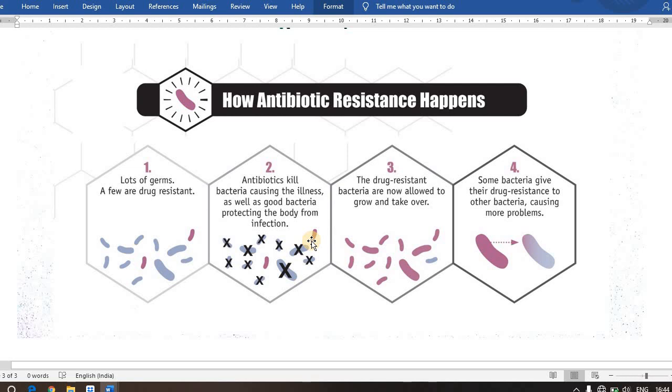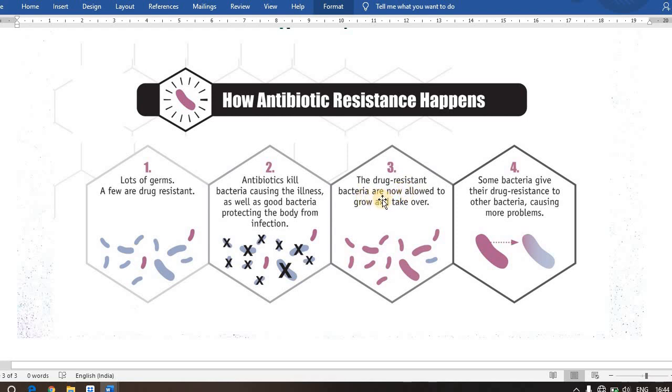There are so many reasons for becoming resistant. One is overuse of antibiotics, another one is not taking the proper dosage with proper intervals of time. This is one of the reasons. So take the medicine in a proper dosage at regular intervals of time, and complete the course of the proper antibiotic that has been prescribed by your physician.